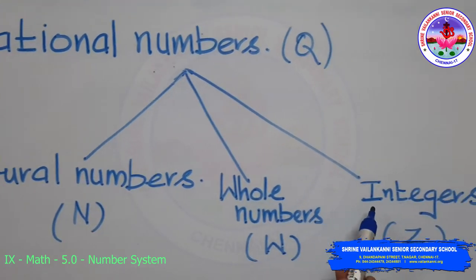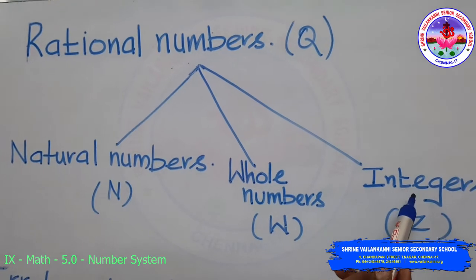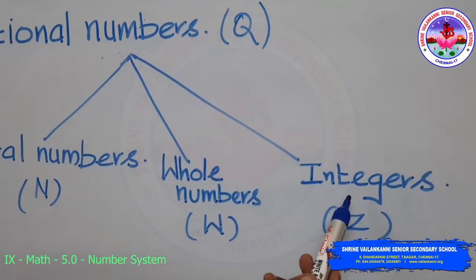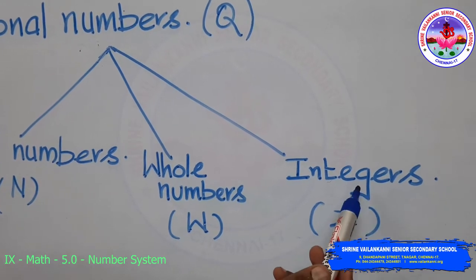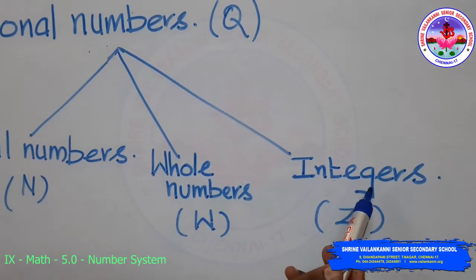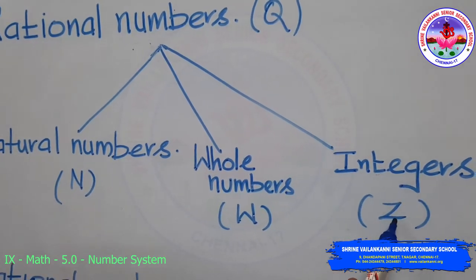We'll go for the third type of rational number. It is integers. So integers are nothing but the numbers which include the natural numbers and the negative natural numbers, including 0. All these three together are called integers. We'll denote integers as Z.